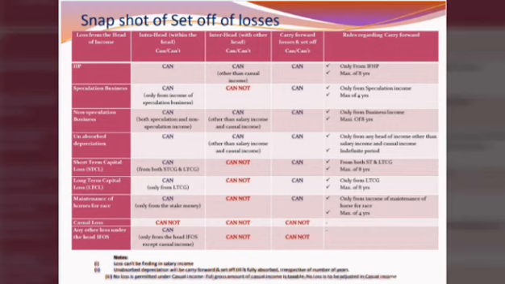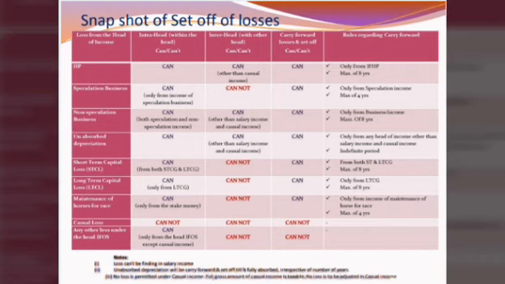Any unabsorbed depreciation in the business can be set off in the same head and against other heads except salary and casual income, and carry forward is also allowed. The specific highlight here is that unabsorbed depreciation can be carried forward and set off for an indefinite period of time.